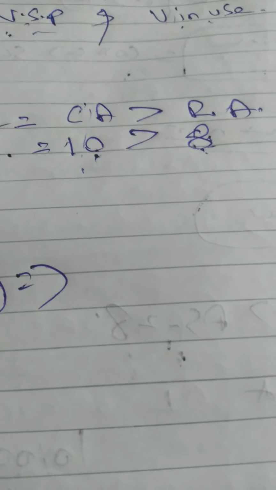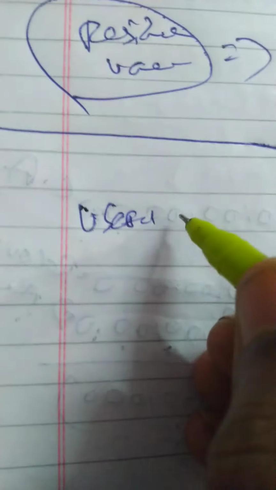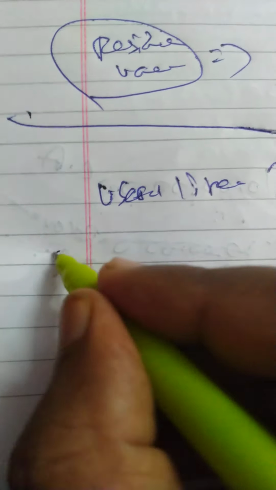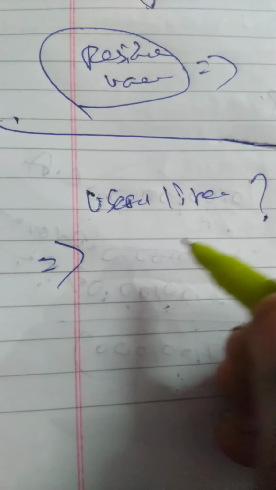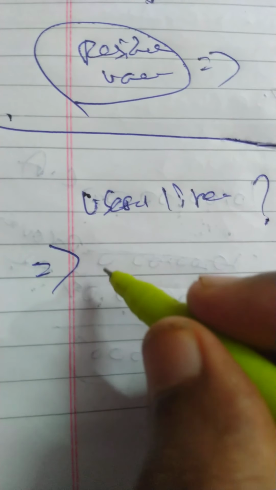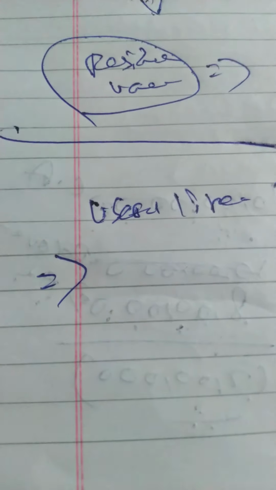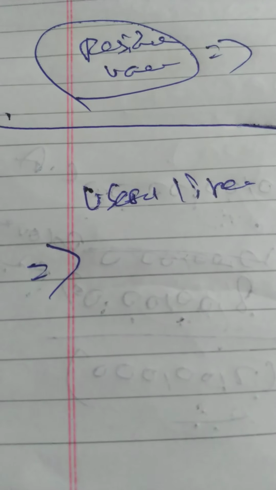Then what is the next question? You can ask me, what is useful life? First thing, what is useful life? How many years the asset is available for use, that is useful life.